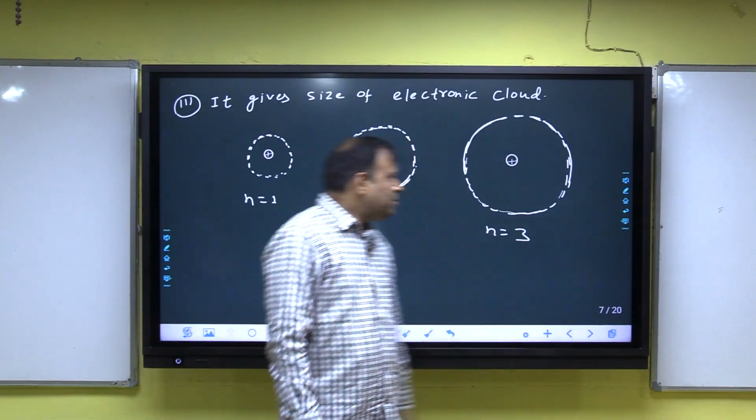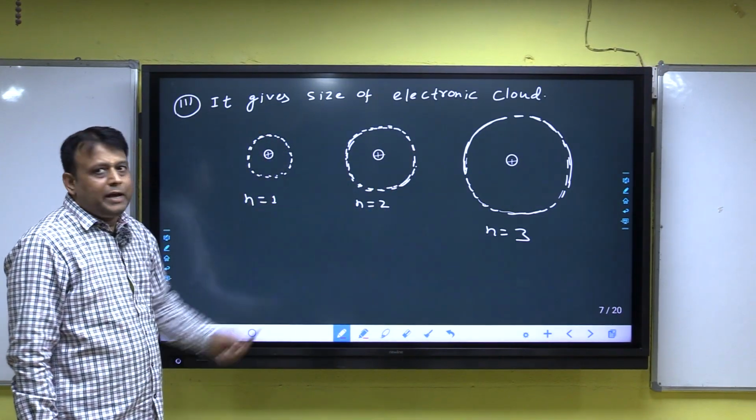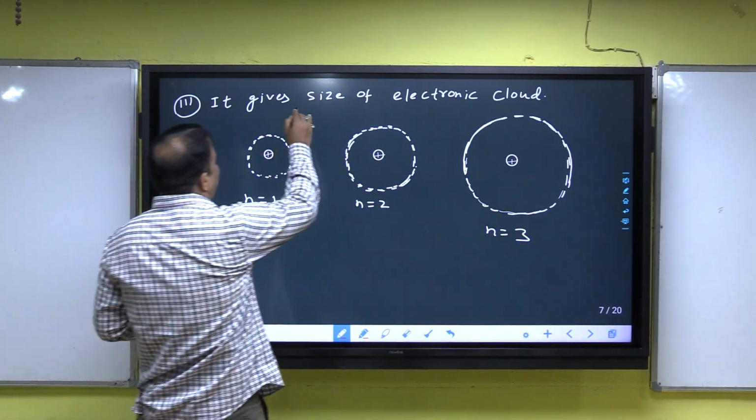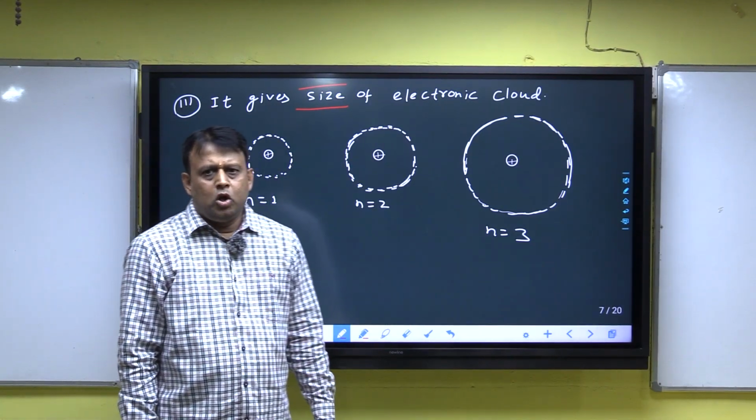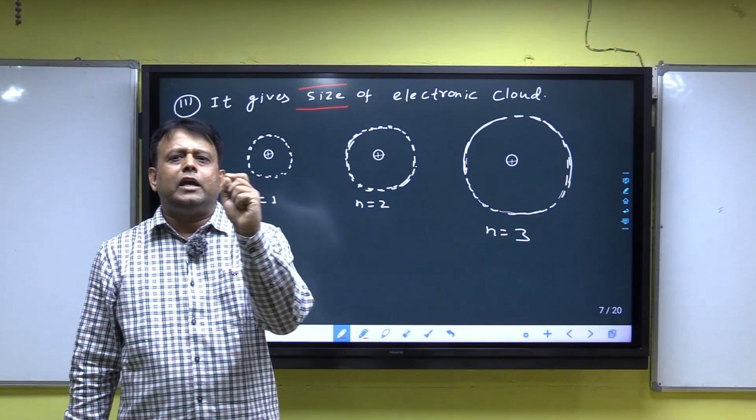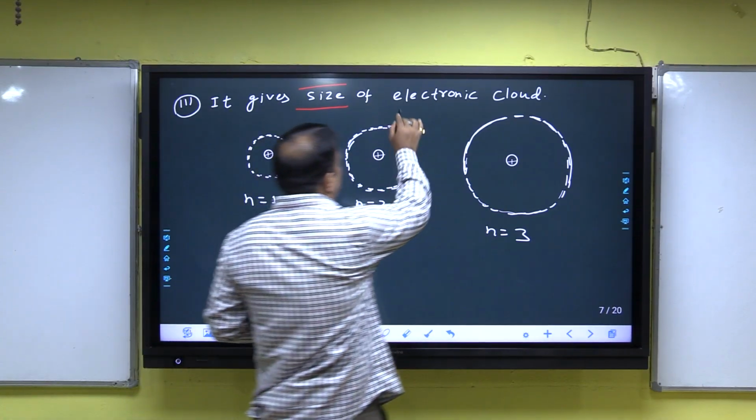Now, the third point. Always keep in mind, the principal quantum number gives the size of the electronic cloud.